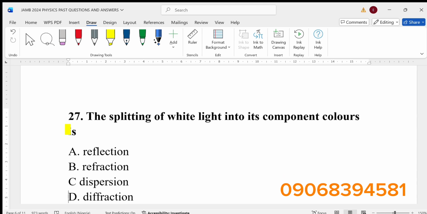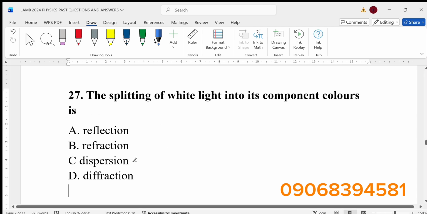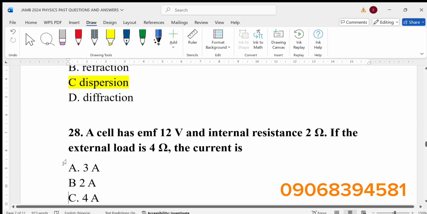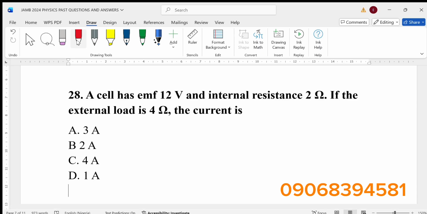Next question, the splitting of white light into its component colors is dash. The answer is dispersion of light. Dispersion of light is the splitting of light into its component colors. Now, a cell has EMF, electromotive force, of 12 volts, and internal resistance 2 ohms. If the external load is 4 ohms, the current is dash.